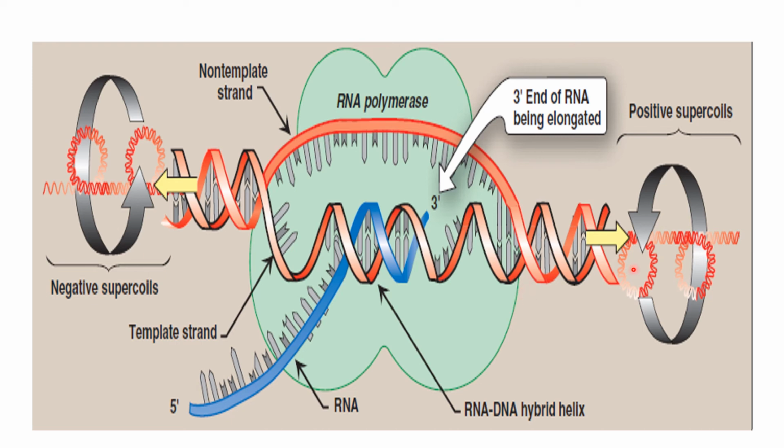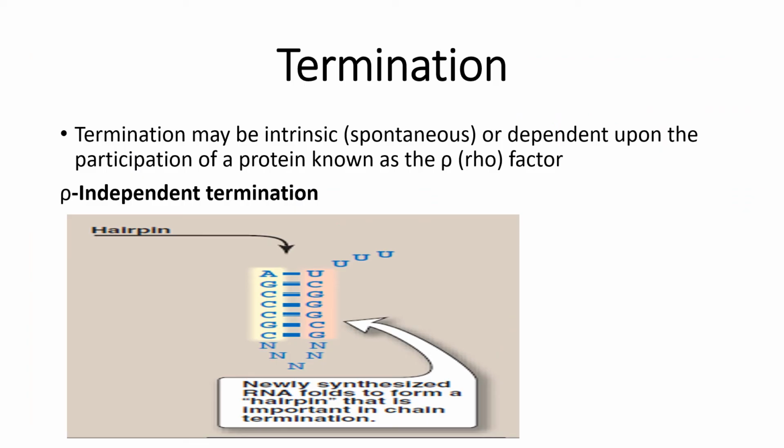Here, positive supercoils form ahead of the transcriptional bubble and negative supercoiling forms behind it, and these supercoils are relieved by topoisomerase. This is the picture for the elongation phase. What happens in the elongation phase?